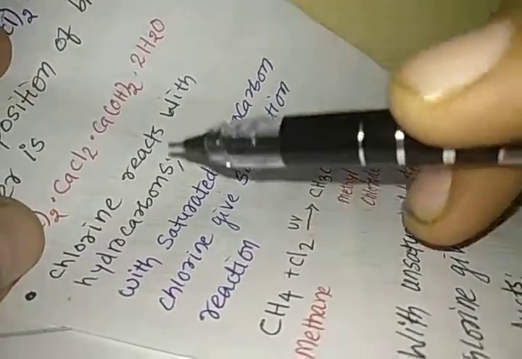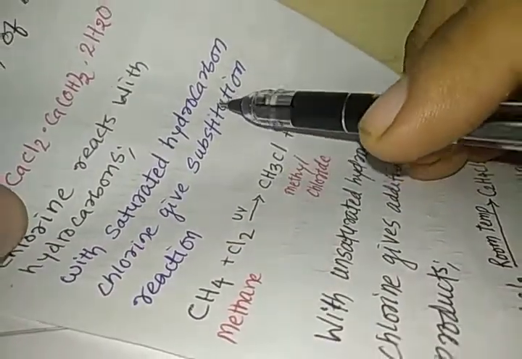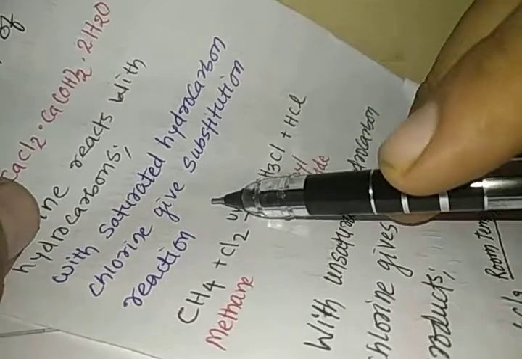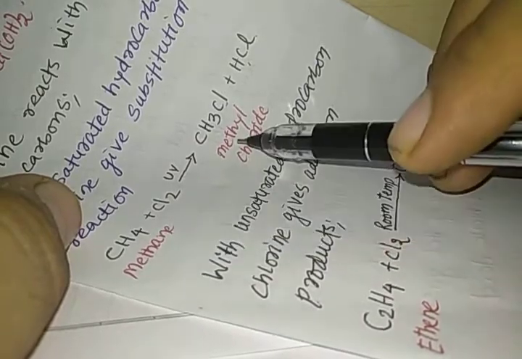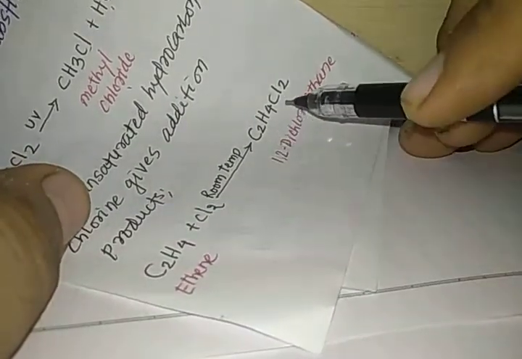So chlorine reacts with hydrocarbons. With saturated hydrocarbons, chlorine gives a substitution reaction. You can see saturated hydrocarbon, there is a substitution reaction. So methane gives chloromethane or methyl chloride. But with unsaturated hydrocarbons, chlorine gives an addition product. So in C2H4, two atoms of Cl are added at room temperature, and we get 1,2-dichloroethane. So this is how we can understand the various reactions of chlorine.